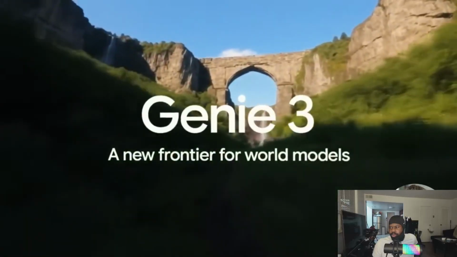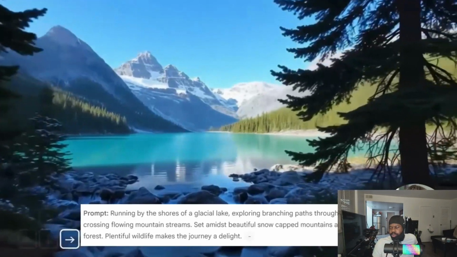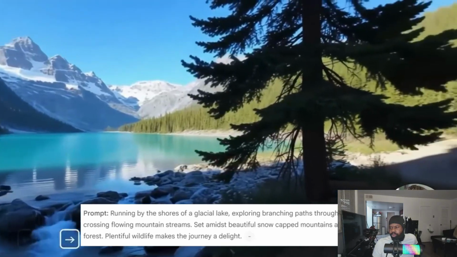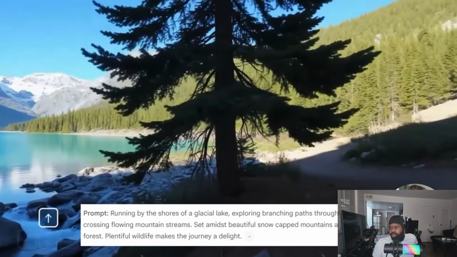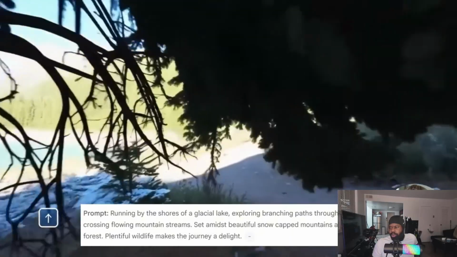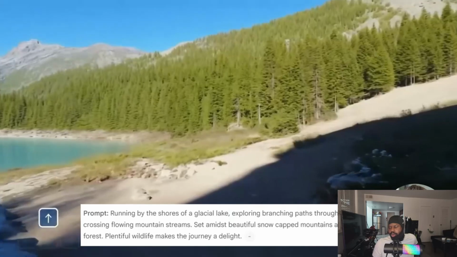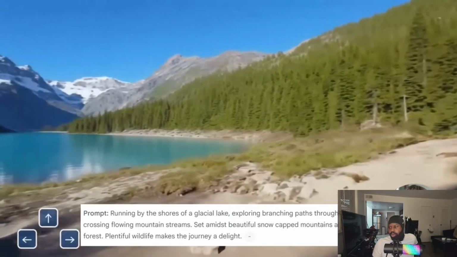So Google DeepMind just changed everything. They released Genie 3. Let me show you what this thing actually does. Because when I first saw it, I couldn't believe it was real. You type in words like running by the shores of a glacial lake, exploring branching paths through the forest, crossing flowing mountain streams. Set amidst beautiful snow-capped mountains and pine forest. Plentiful wildlife makes the journey a delight, and boom, you get a full 3D world.